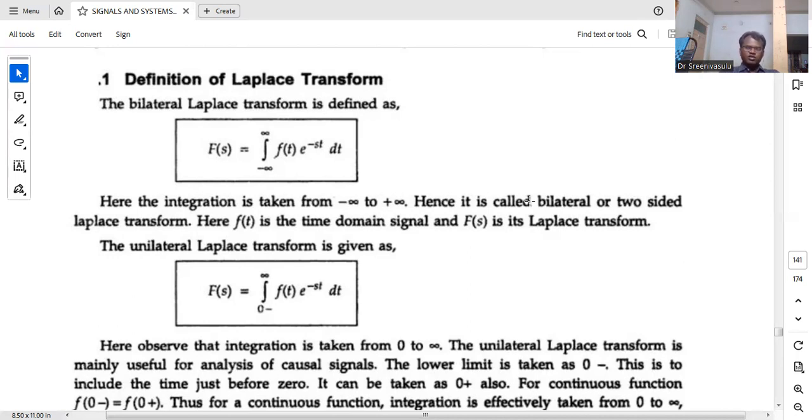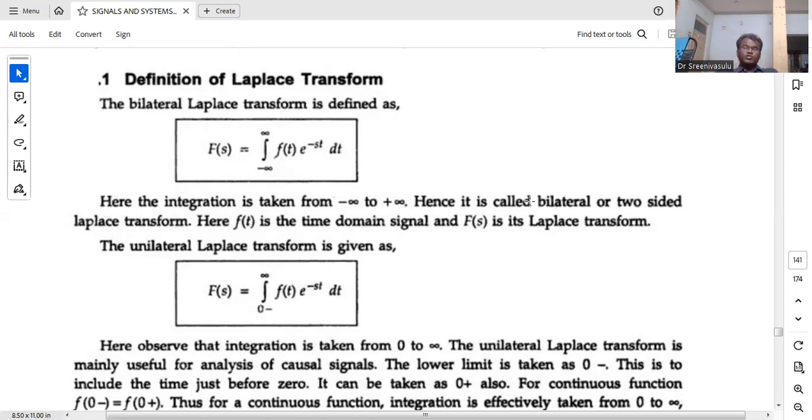Often we write real part of s and imaginary part of s in the s plane. There is another term we are going to discuss here, ROC, region of convergence. This term is not there in Fourier series and Fourier transform. That is the main difference between Fourier transform and Laplace transform.